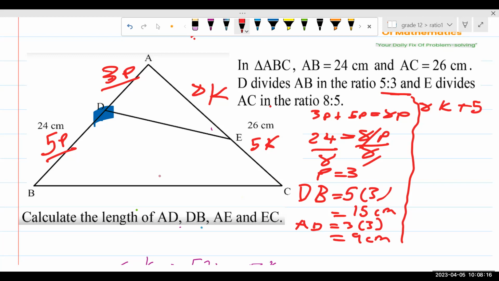To get AD, substitute P with 3 as well. So AD equals 3P, then 3 multiplied by 3 equals 9 centimeters. So line DB equals 15 centimeters and AD equals 9 centimeters.